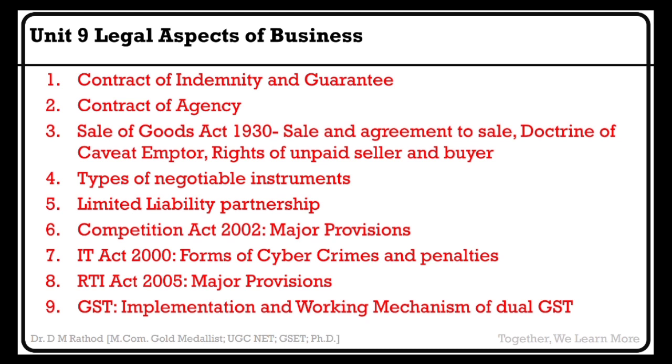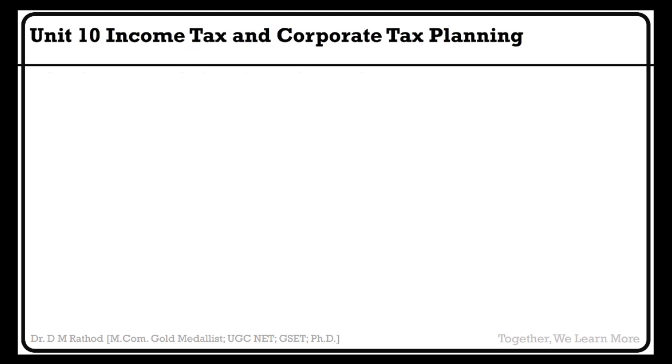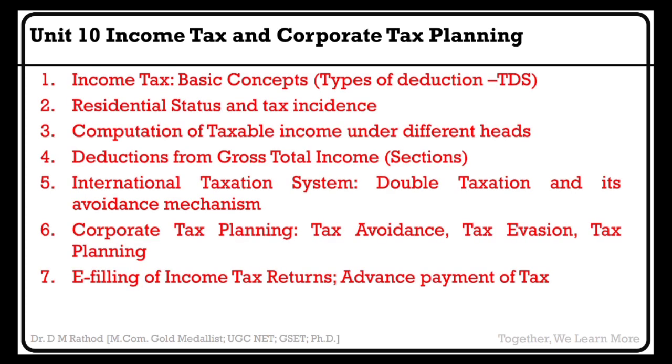Clear? Then last is income tax and corporate tax planning. In income tax and corporate tax planning, we have some basics. We need to remember the deduction types with section 80C, 80D, 80CCC, residential status and tax incidence, computation of taxable income under different heads, how many main heads there are, deduction from gross total income, that is with section, international taxation system